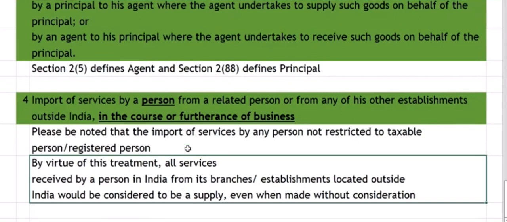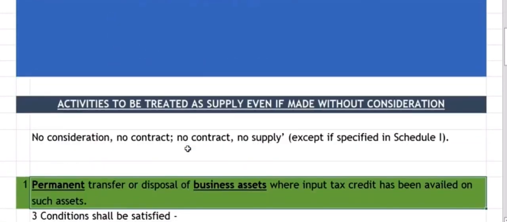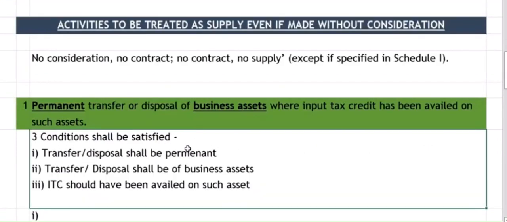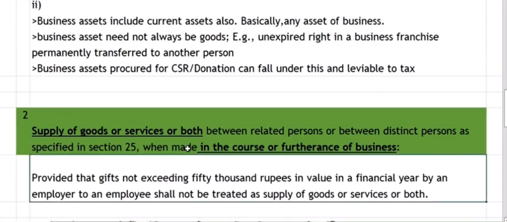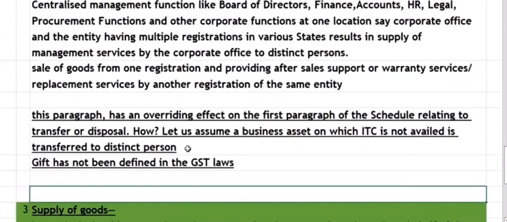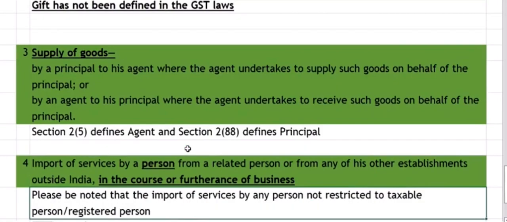This is all about Schedule 1. We'll go through all four paragraphs quickly once again. Paragraph 1, it says permanent transfer or disposal of business assets where input tax credit has been availed on such assets. So here three conditions need to be satisfied. There should be a transfer or disposal of a business asset. The transfer or disposal shall be permanent and I should have availed ITC on that. Second, it says supply of goods or services or both between related persons or between distinct persons in course or furtherance of business. And paragraph 3 says supply of goods by a principal to his agent when agent undertakes to supply on behalf of principal, and by an agent to principal where agent undertakes to receive goods on behalf of the principal. And next, import of service by a person from a related person or from any of his establishment outside India in the course of furtherance.